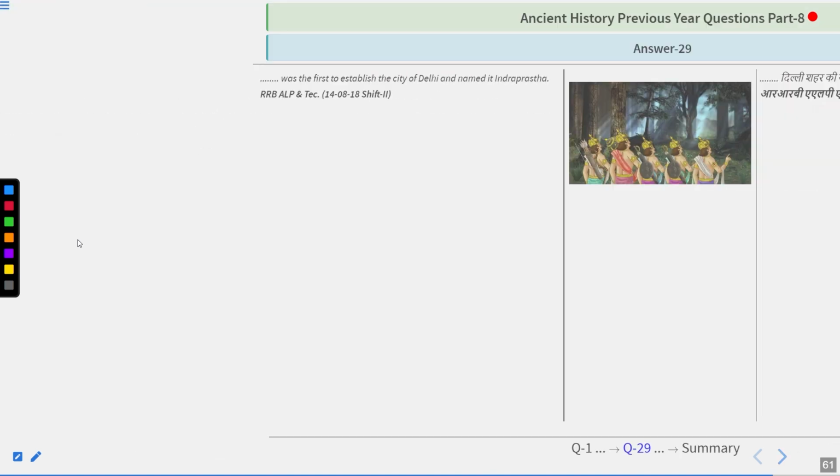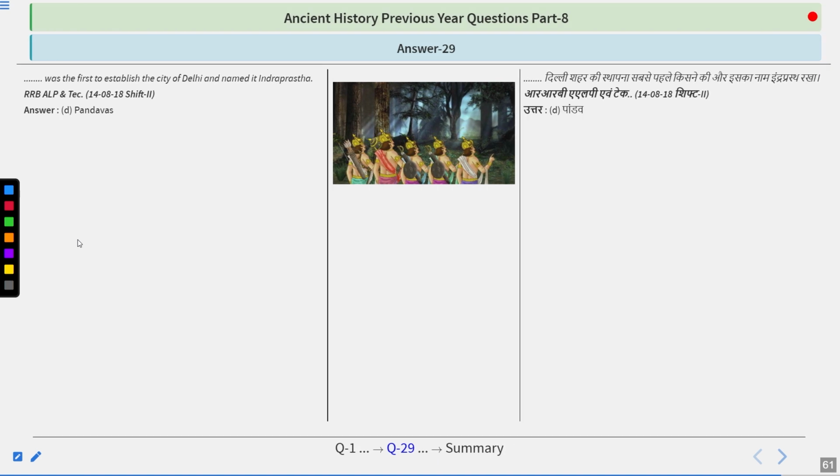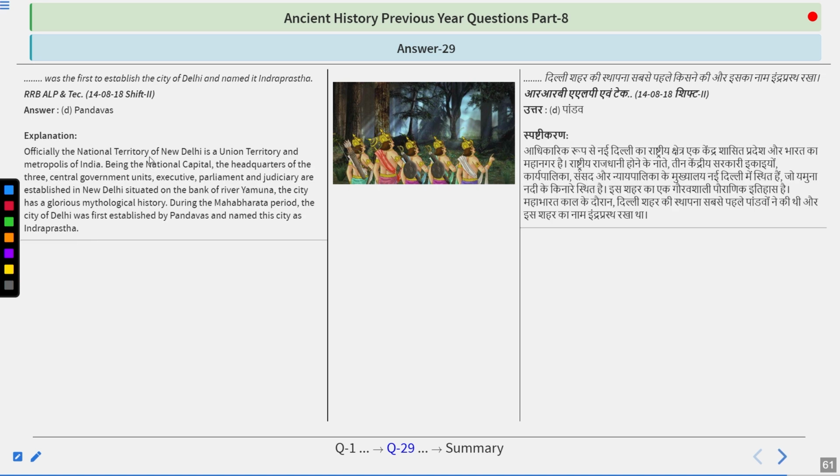And yes, the answer is Pandavas. So Pandavas were the first to establish the city of Delhi and named it Indraprasth. Officially, the National Capital Territory of New Delhi is the Union Territory and the metropolis of India, being the national capital, the headquarters of the three central government units: executive, parliament, judiciary, established in New Delhi. Situated on the bank of river Yamuna, the city has a glorious mythological history.